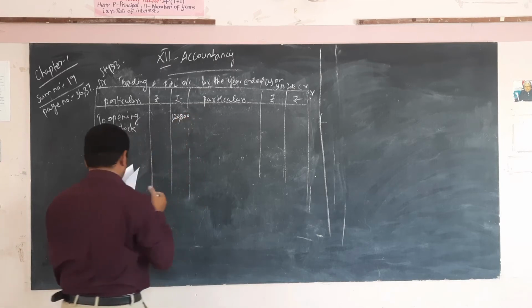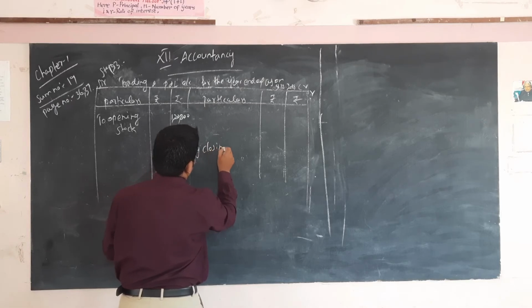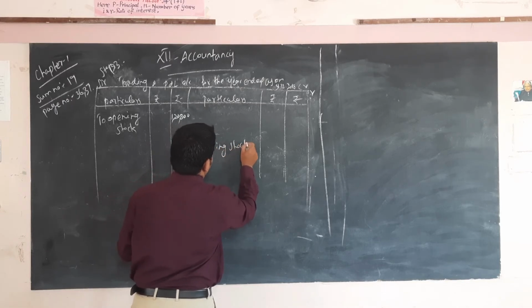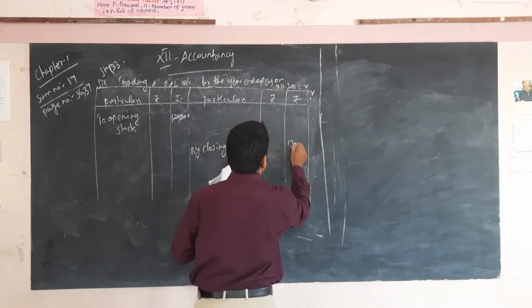1,20,000. Okay, so next by closing stock, the same 1,70,000.